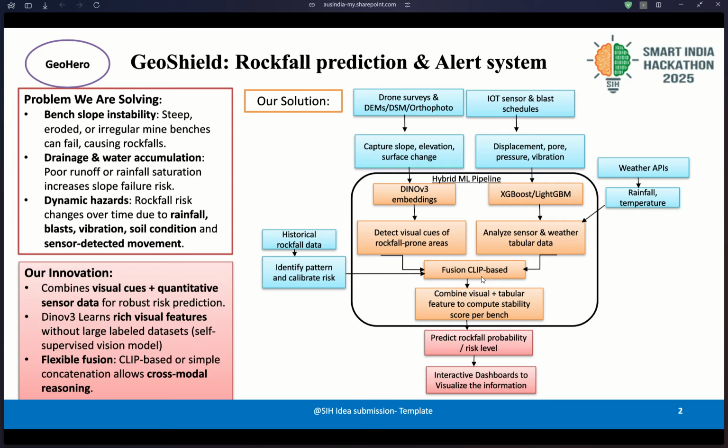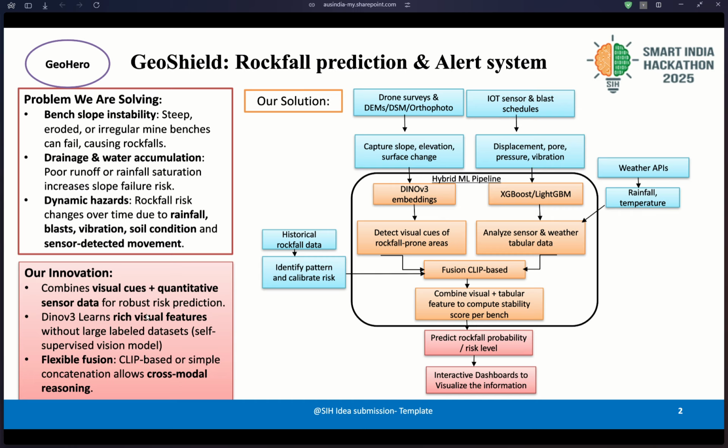We fuse the embeddings, the information from both of the models, into a click-based model for analytics and clearer understanding, by combining the visual and tabular features to compute the stability score per patch. The whole mine is divided into patches, and we calculate the prediction for each patch. So we get a holistic probability and risk level, and then we use that information to visualize it on a dashboard using React, MapLibre, and other visualization libraries.